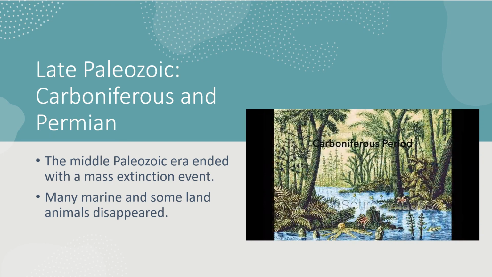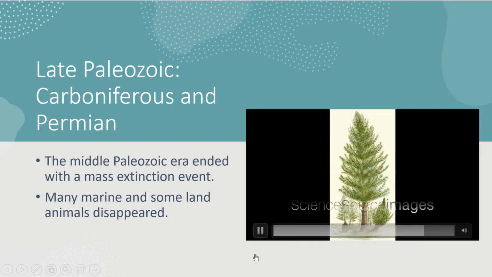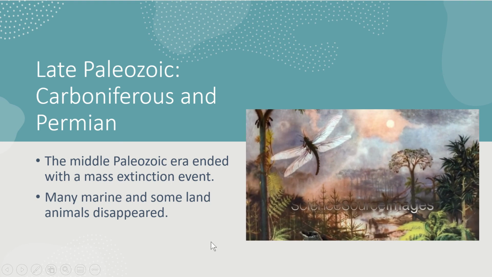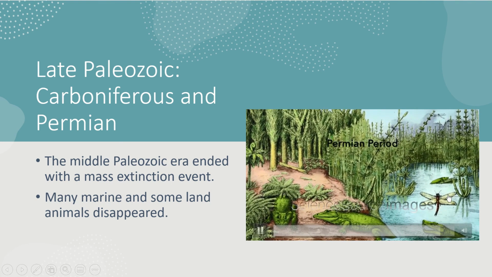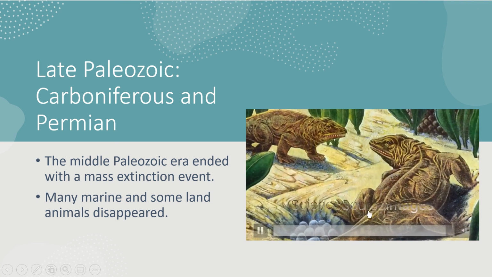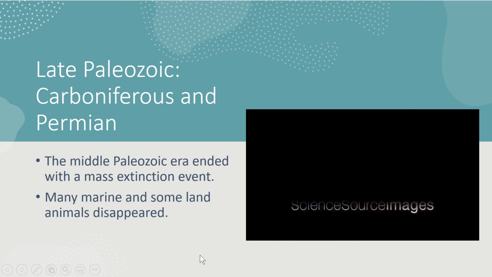I will let this animation play so we can see how organisms change through this Paleozoic era. This is a picture of a dragonfly. Animals are starting to move onto land, so we get our amphibians and reptiles moving onto land. But we'll look at that more in the next video.